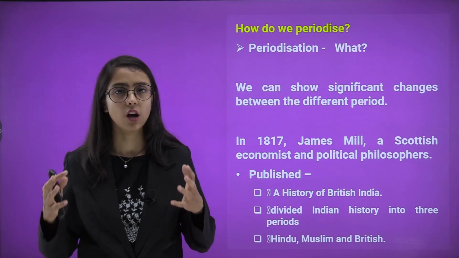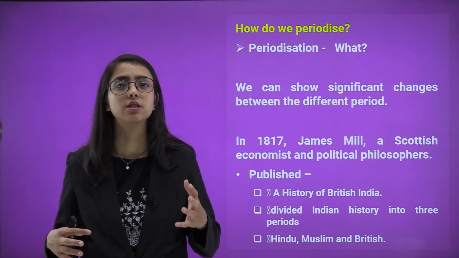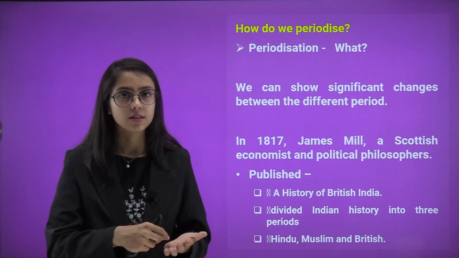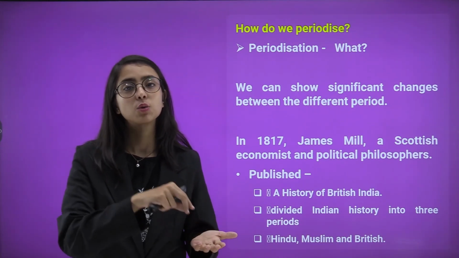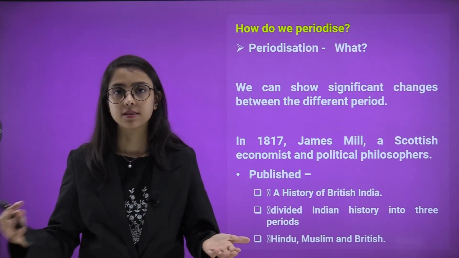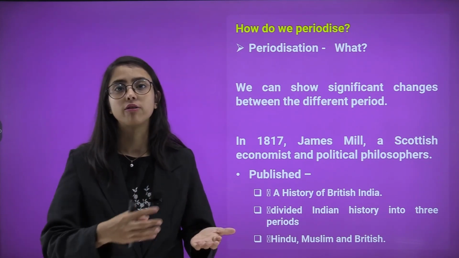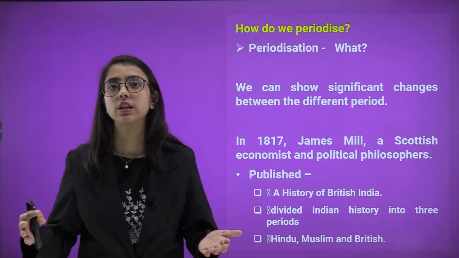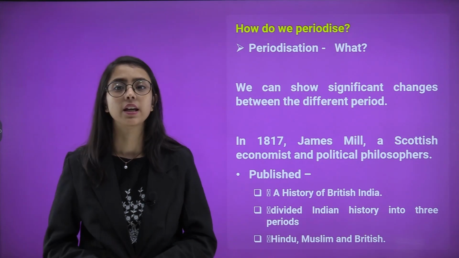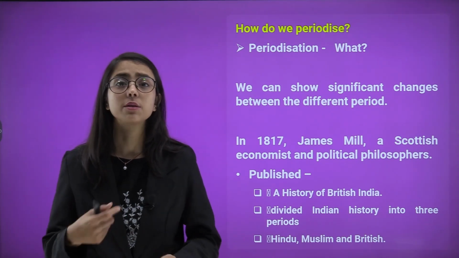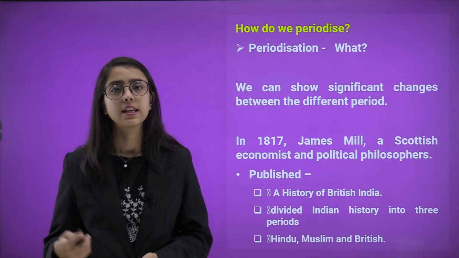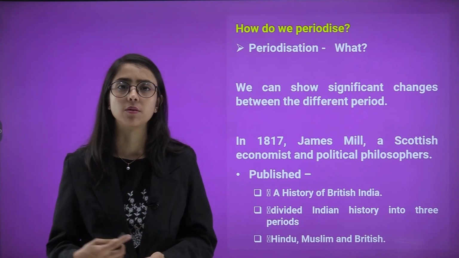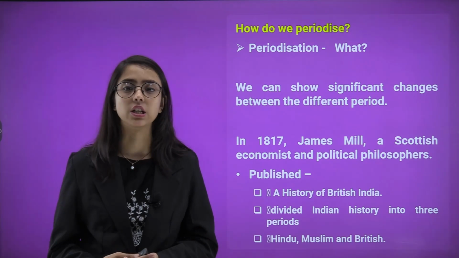So, a period in terms of history begins from one specific date and goes to another specific date in the past. A period consists of one or more years. In 1817, James Mill, a Scottish economist and political philosopher, published a book, A History of British India.